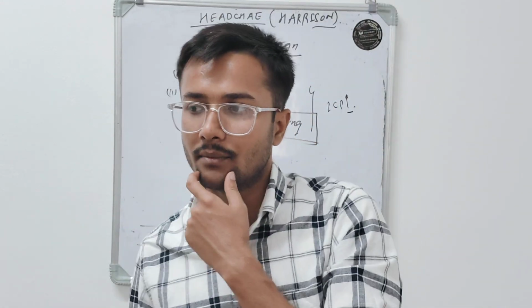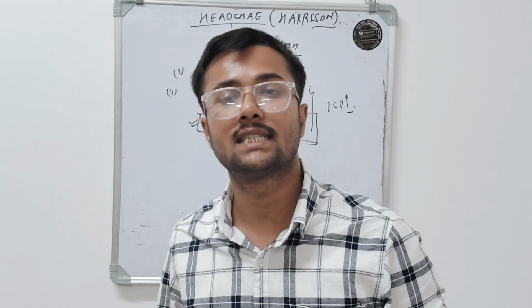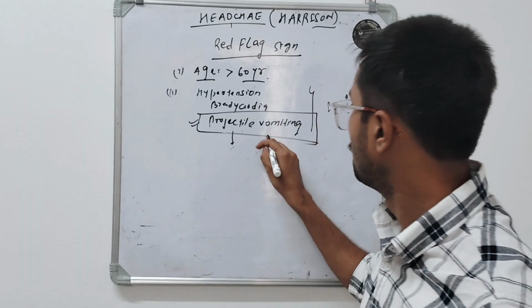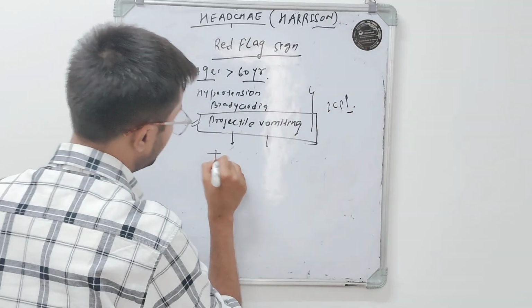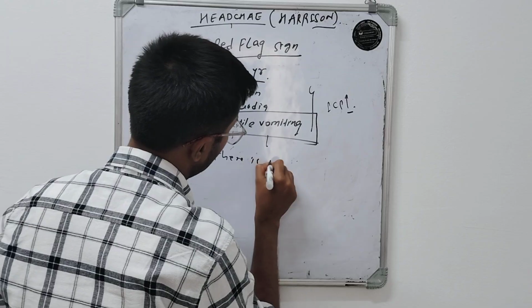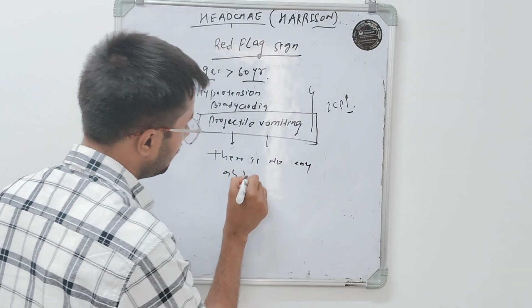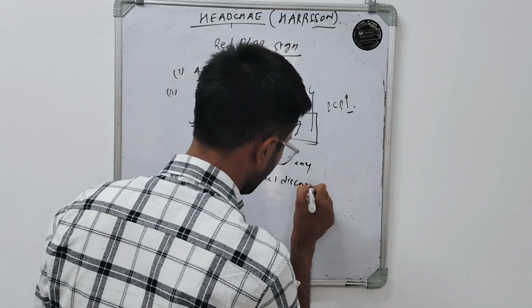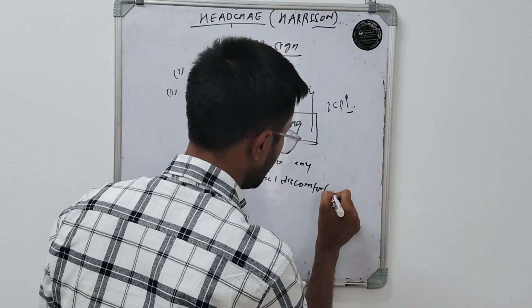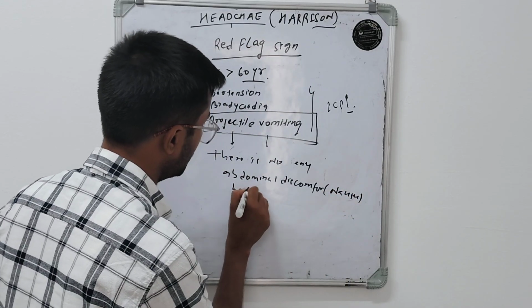The answer behind it is that in projectile vomiting, there is no abdominal discomfort, which we commonly call nausea, before vomiting.